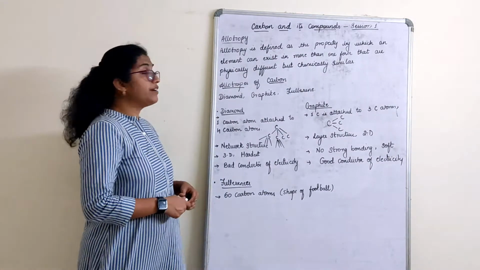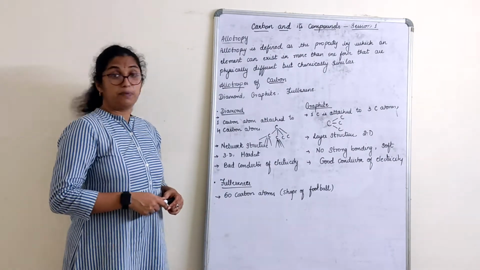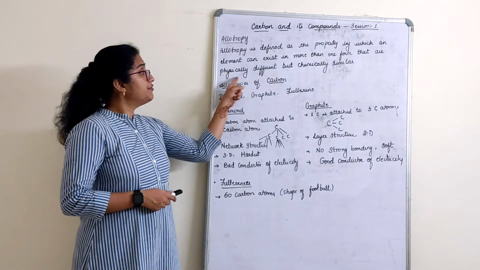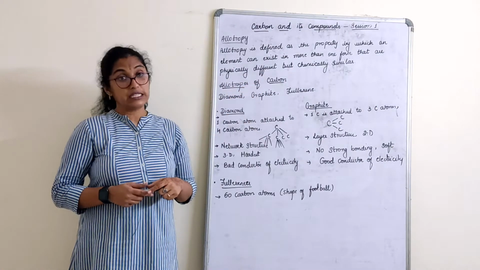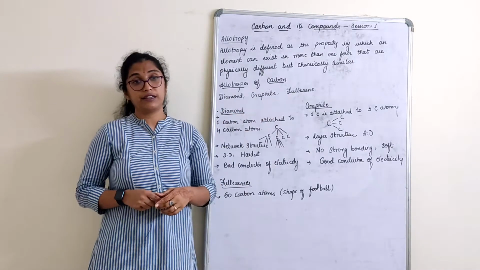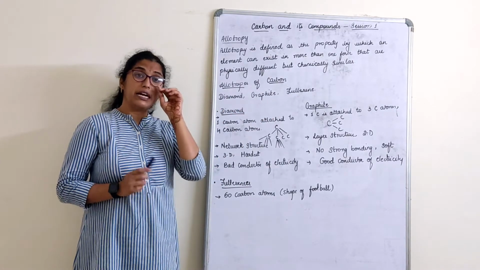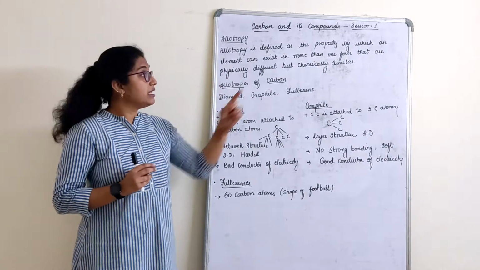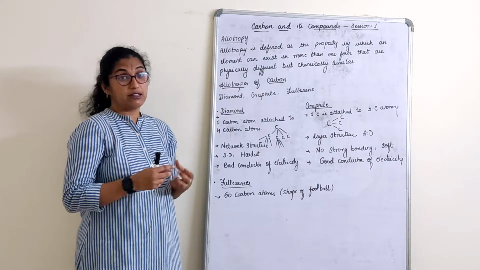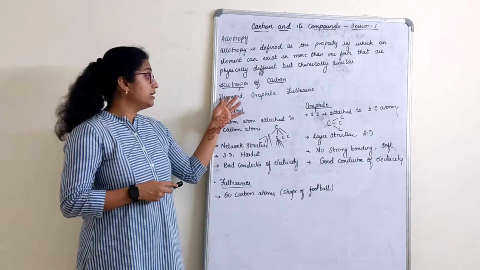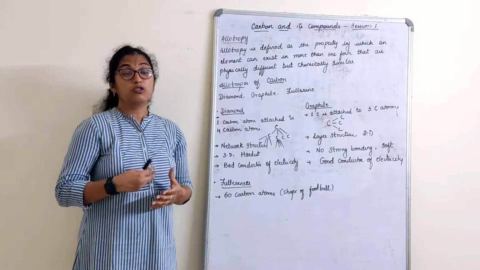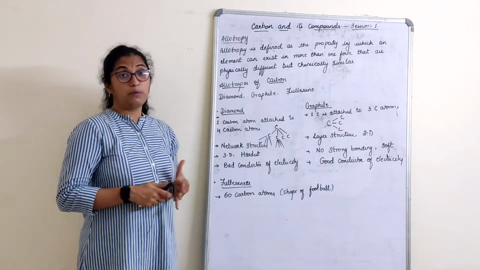So allotropy is defined as a property by which an element exists in more than one form that are physically different but chemically similar. So the allotropes of carbon are diamond, graphite and fullerene. Their properties are different but they are chemically similar. Physically different, their arrangement is different here, right? That is what are called allotropes of carbon. Now the arrangement of diamond is different from graphite and that is different from fullerene. So arrangement will tell us their properties.